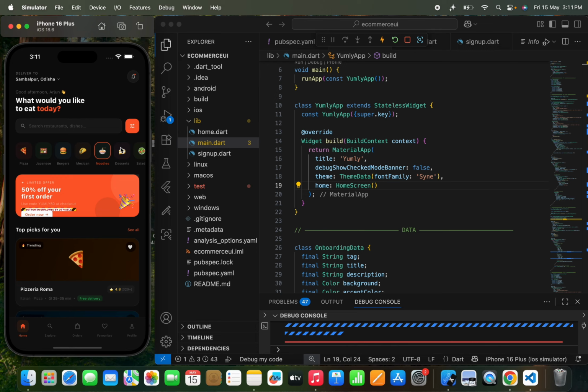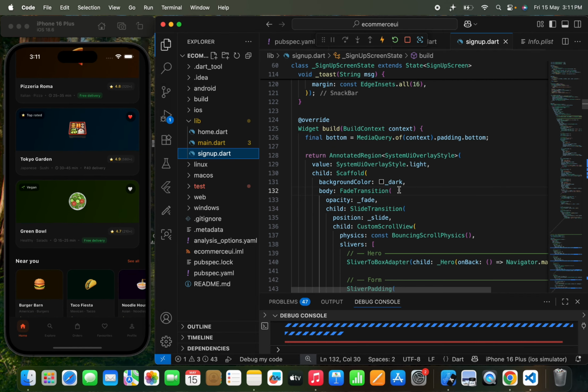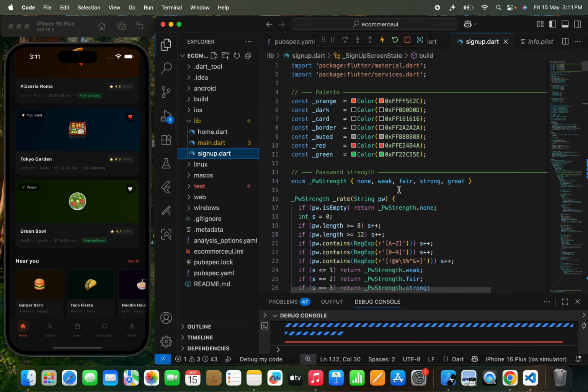Okay, now these are some changes that you need to make according to your needs, if you know the code that has been written in Flutter. Now, here comes one thing: copy-paste work doesn't always work, because you also need to know what code has been written by Claude, or just change the things according to your wish, right?